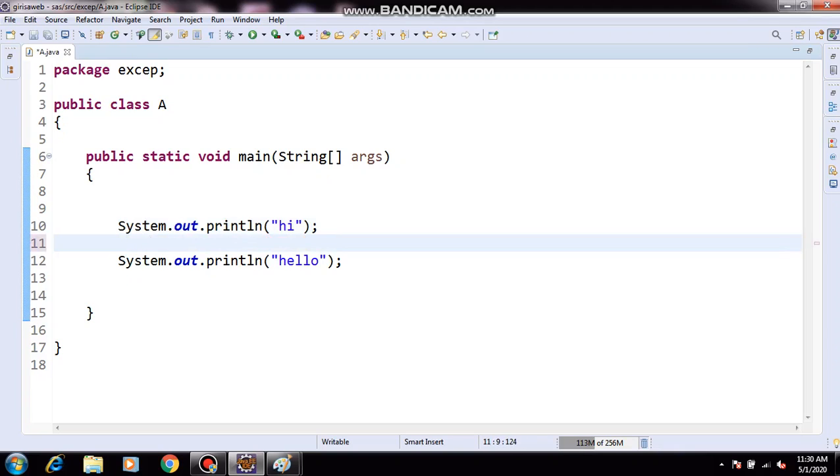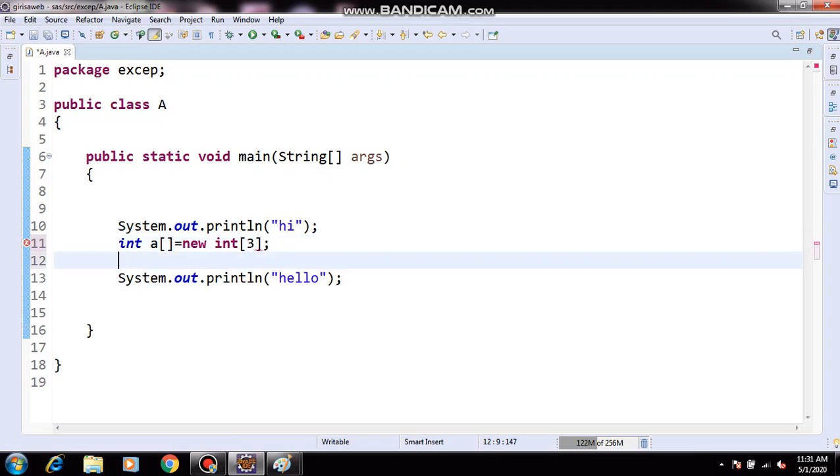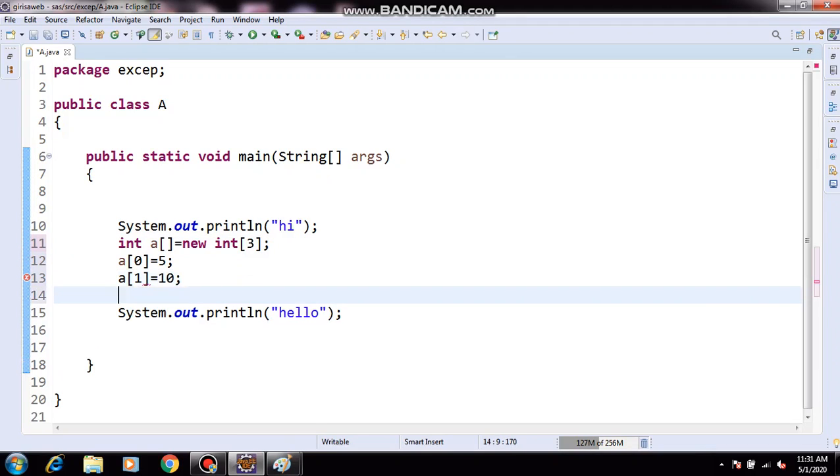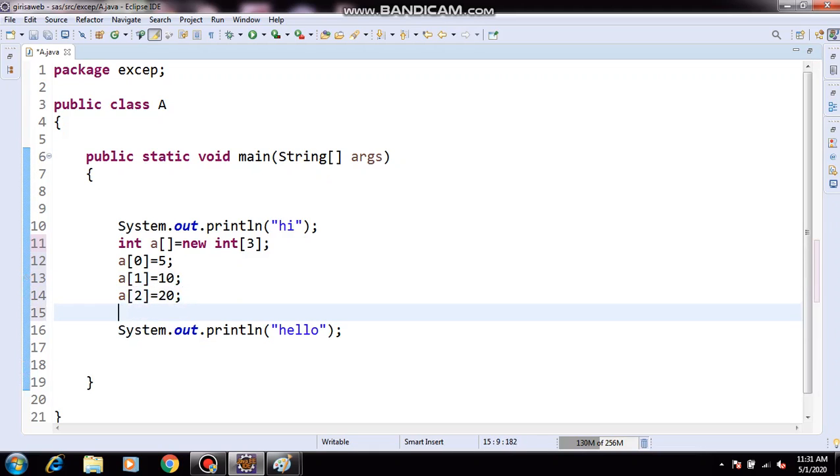Now next, what is the error? Array index exception. See, I am giving int a equals new int of 3, and I am giving a of 0 equals 5, next a of 1 equals 10, next a of 2 equals 20.